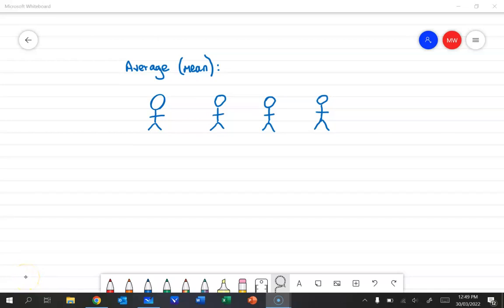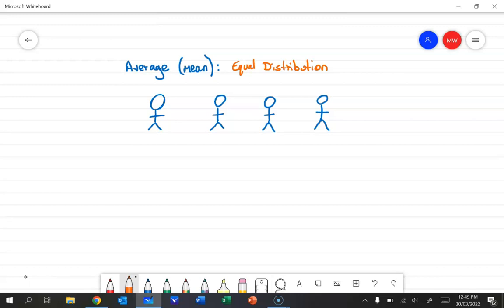Hi everyone. Today in class we talked about the average or the mean, and we talked about how rather than thinking about the mean as add up the scores and then divide by the number of scores that you had, we thought about the mean as being equal distribution. And so we used an example.